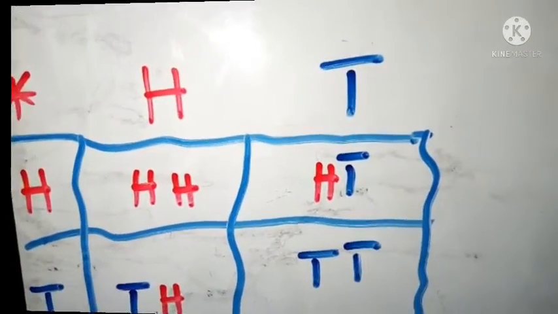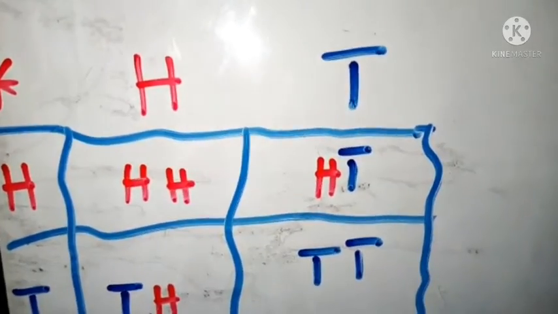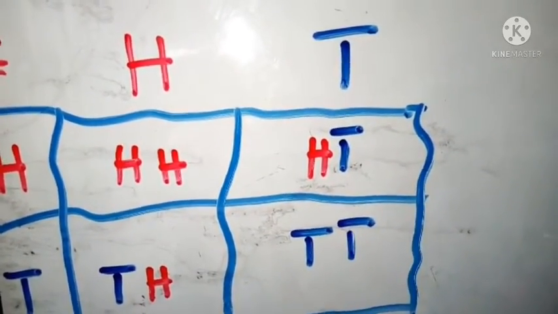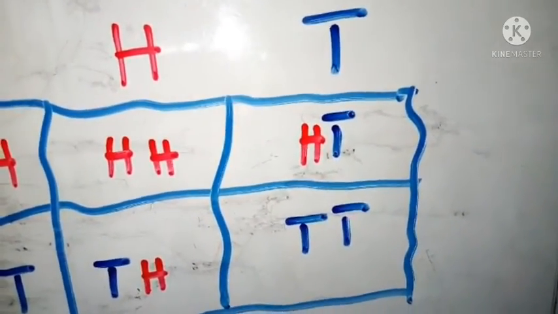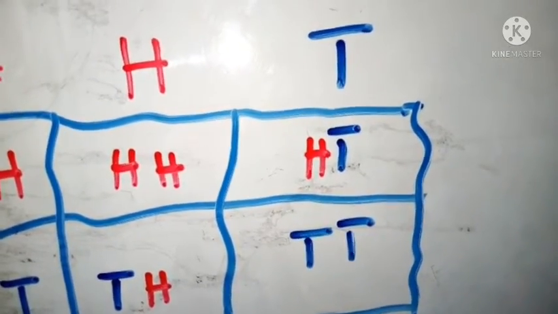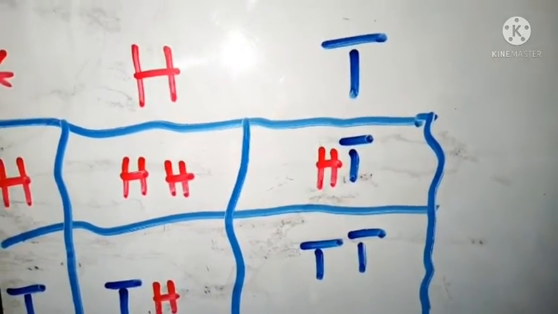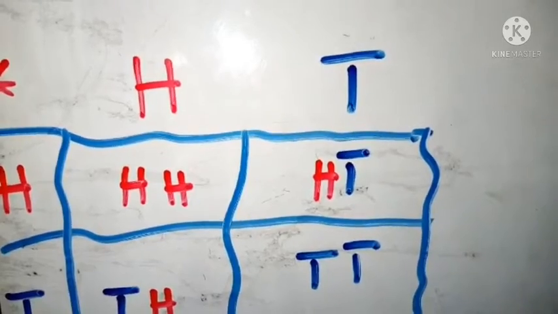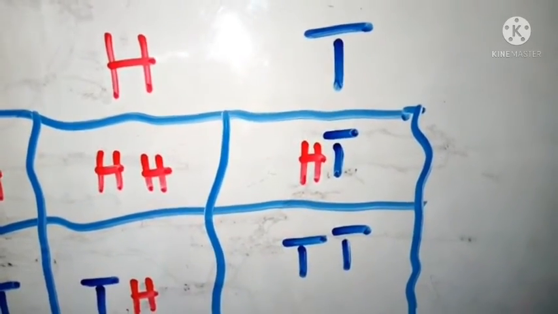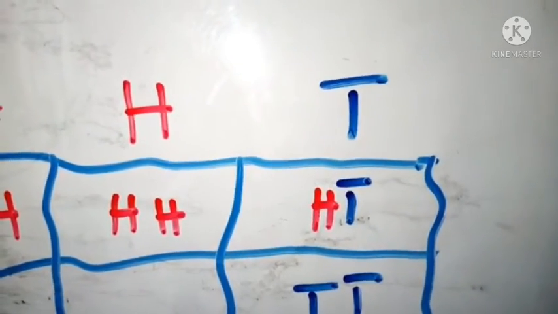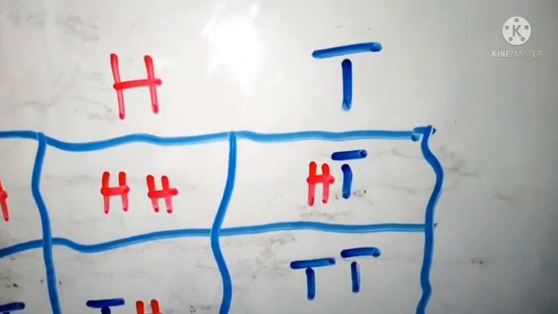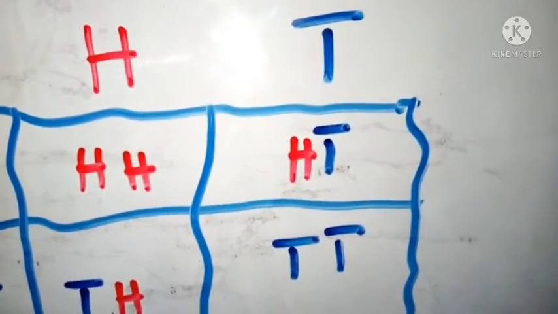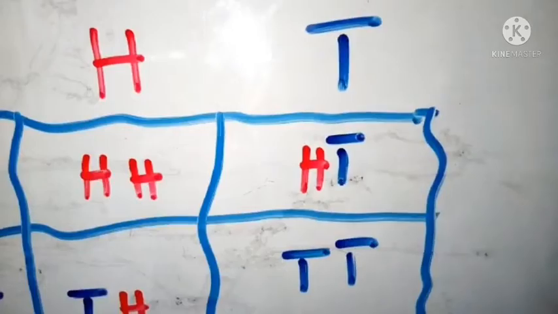So here, now a coin is being tossed 3 times, right? And they say you should find the probability of obtaining at least 2 heads, right? So you've tossed a coin how many times? 3 times, right? So they say you should find the probability of obtaining at least 2 heads. The meaning of at least 2 heads is 2 or more heads, right?